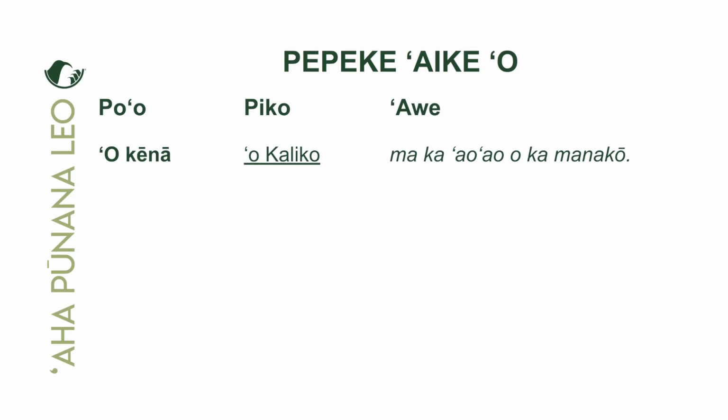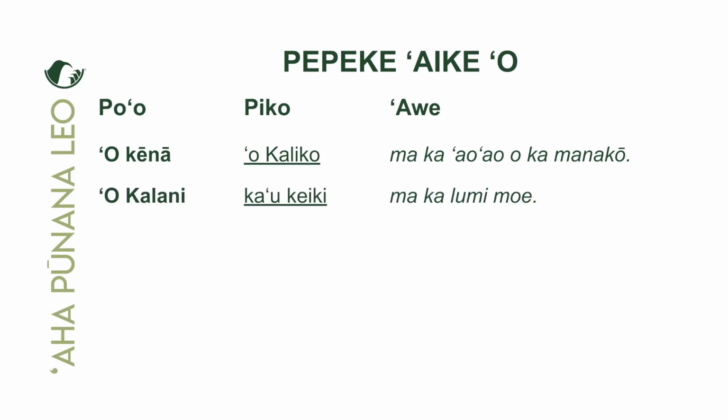Yeah, that person over there, that person is Kaliko. It's not the person over there by the coconut tree. It's not that person over there in the yard, or outside there in the yard by the car. It's not that person in the lānai on the other side of the hale. It's that person right there. That's Kaliko. Okay, and where is Kaliko? Well, Kaliko's on the side of a mango, apparently.